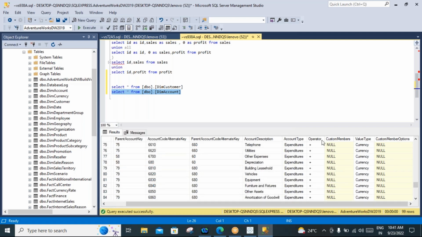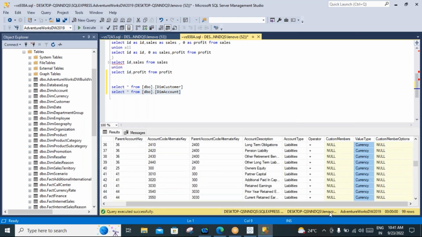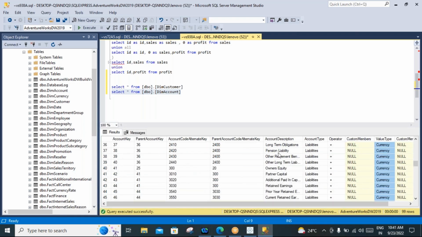Different account types. Operator and customer member, value type, and the currency type. This is all information about that account, who the customers are that have the accounts. That's why I say account is also a dimension table.